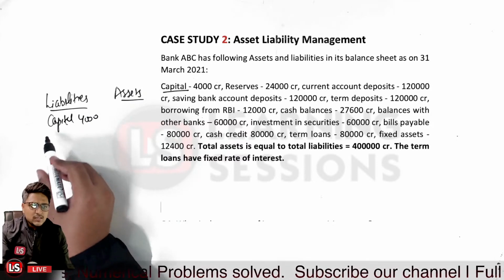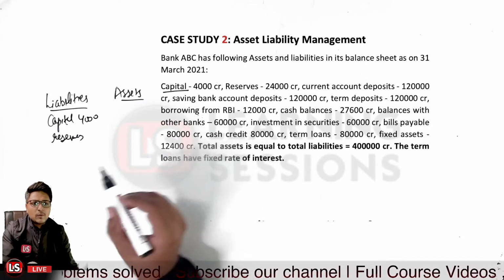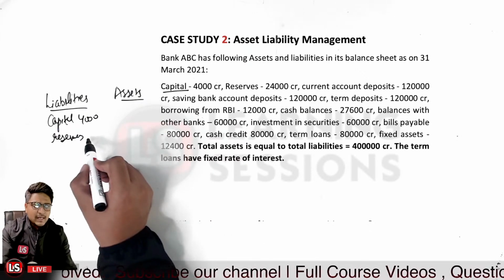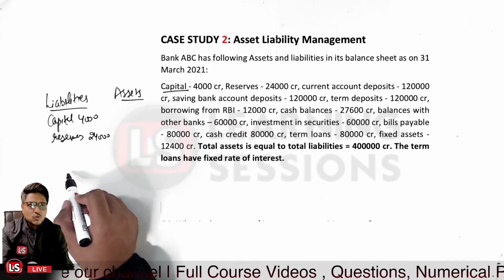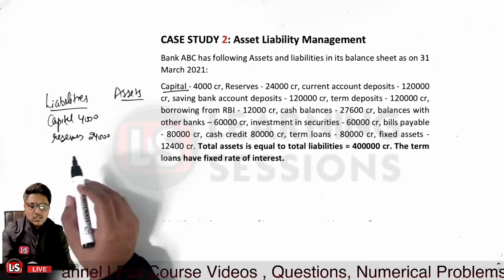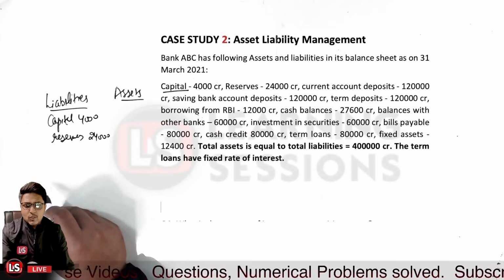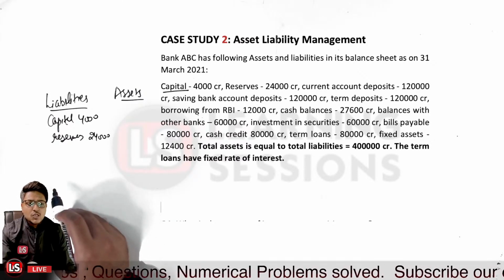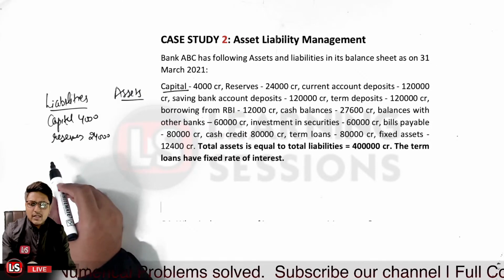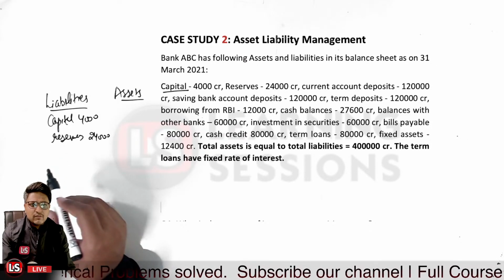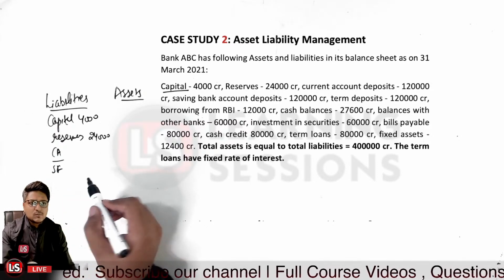And further, the reserves are also part of liability. And if we look at the current account deposits, that is also a liability. Whatsoever deposits you are having in the bank on your balance sheet, it will be on the liability side, because you have an obligation to repay the deposits to the public itself. So whether it is the current account deposits or the savings bank account deposits, both are liabilities. So we will be writing it over here.